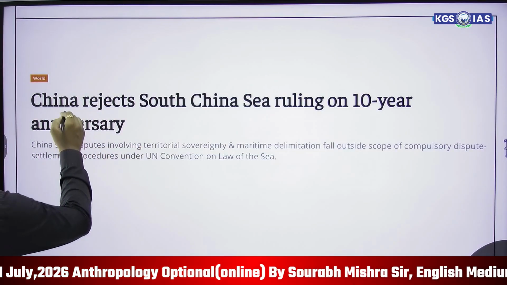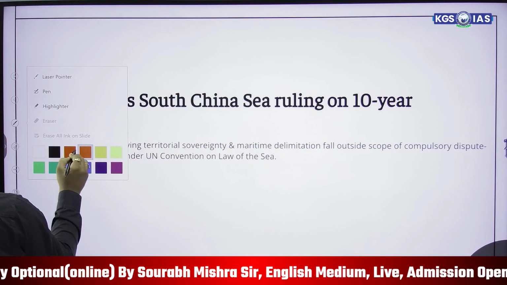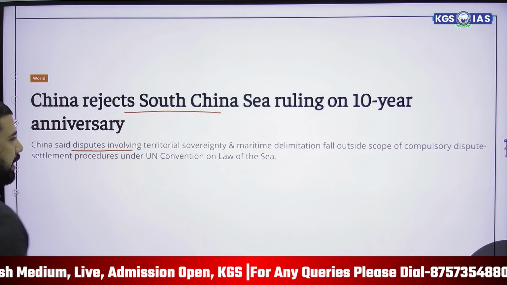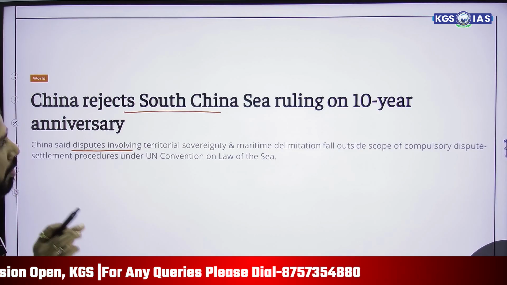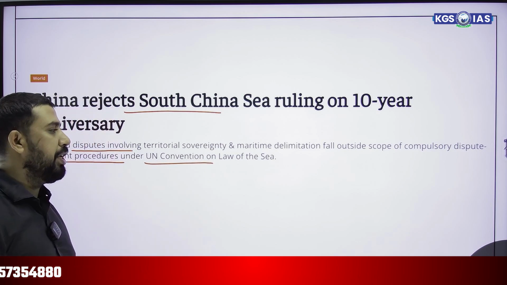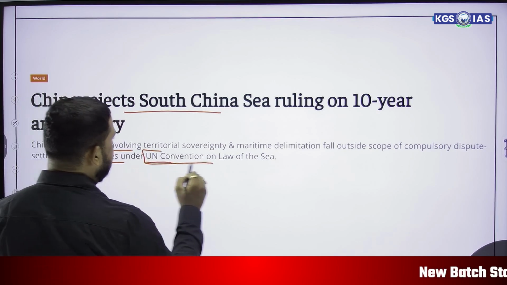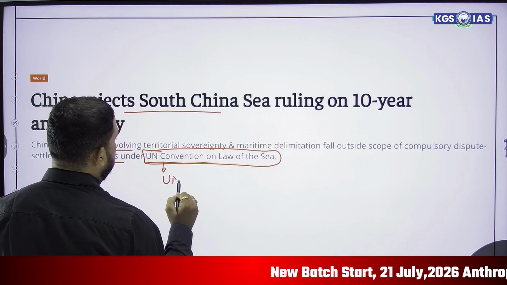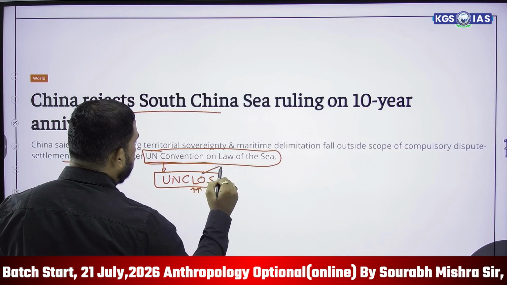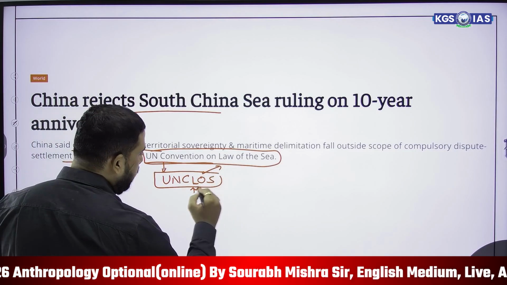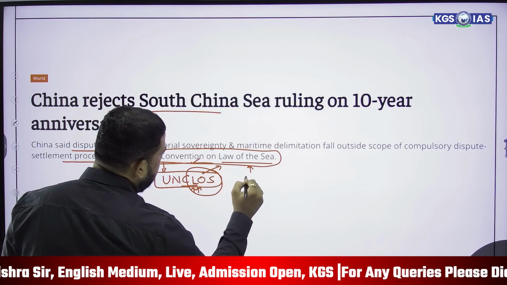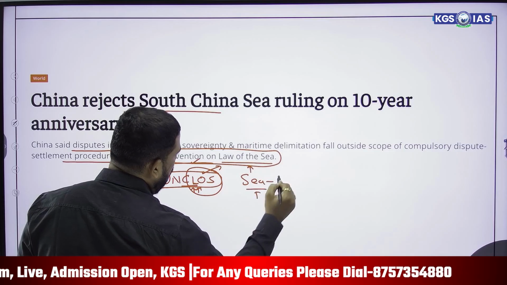So why is it in the news? Because China rejects the South China Sea ruling on its 10-year anniversary. China said disputes involving territorial sovereignty and maritime delimitation fall outside the scope of the compulsory dispute settlement procedure under the United Nations Convention on the Law of the Sea. This body, UNCLOS, is known as the United Nations Convention on the Law of the Sea. It is a governing body which usually takes up matters related to the sea. That's why it is the Convention on the Law of the Sea. It is the sole body which handles sea-related disputes and the law related to it.